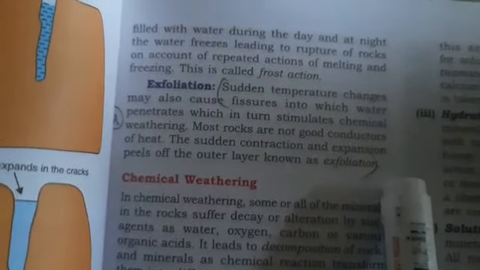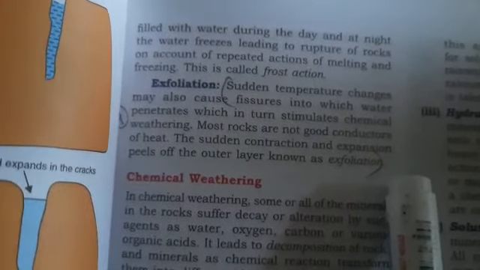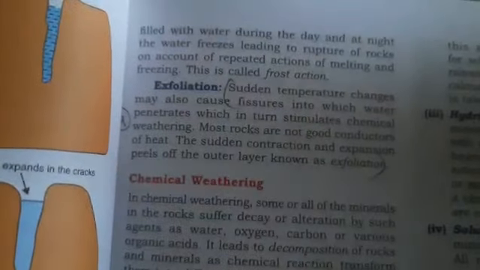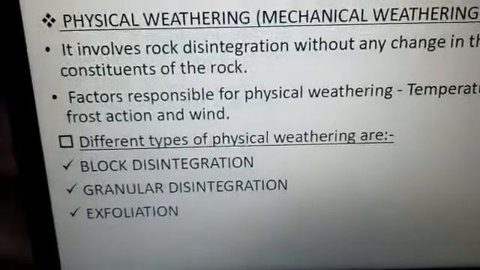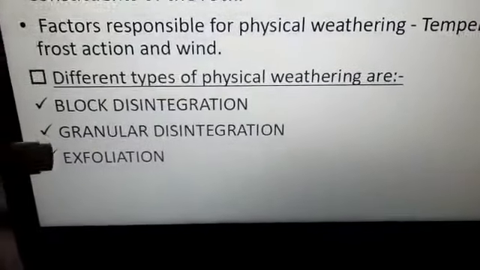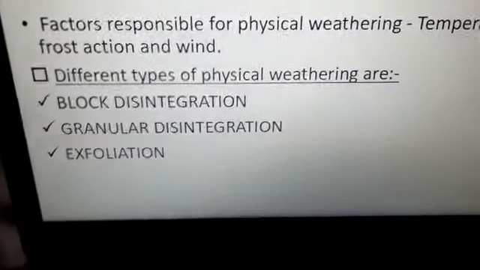How does it occur? It occurs due to the sudden change in the temperature. So this is all about the three types of physical weathering, that is block disintegration, granular disintegration and exfoliation.